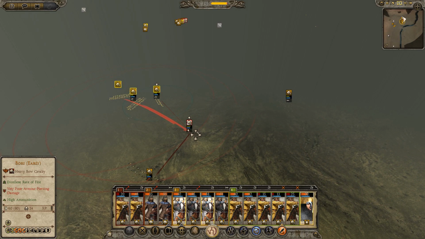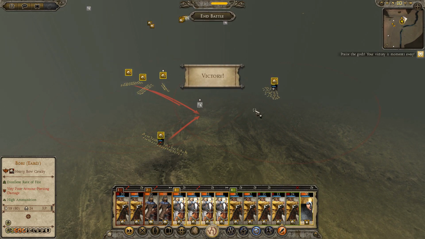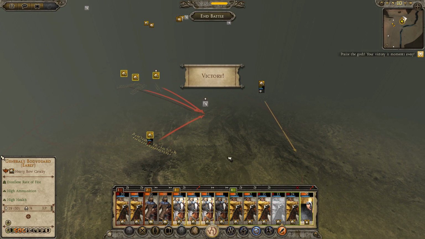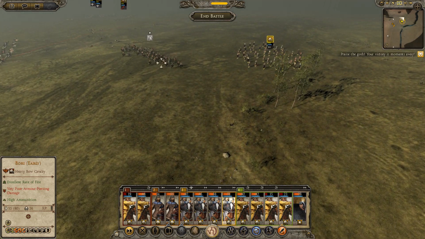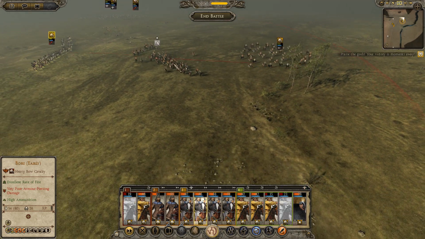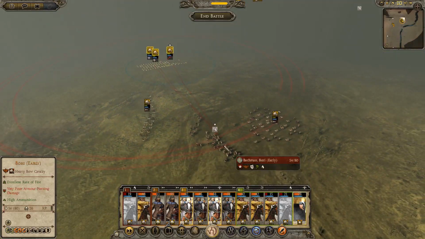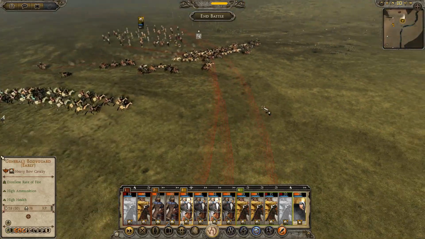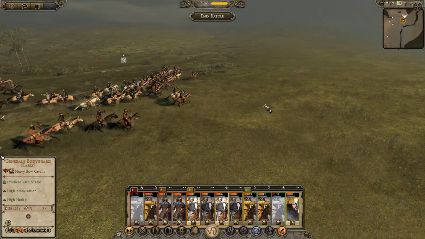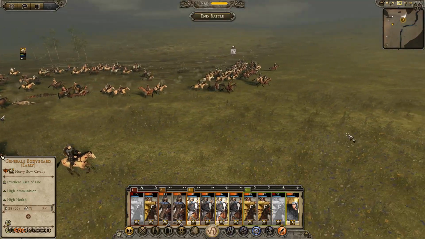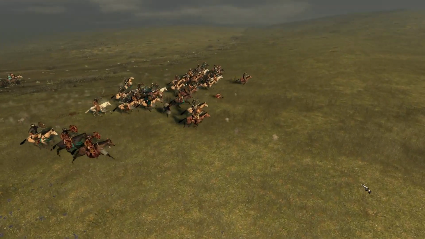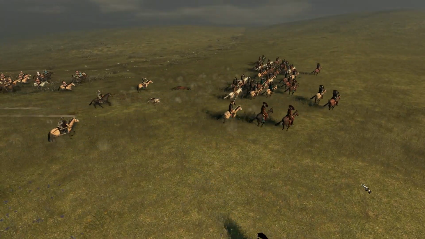But now this guy is completely surrounded. Let's try and kill. Intercept. See if we can get that general. I'm not 100% sure if we will, though. But thankfully, we have a victory with only 458 of our men remaining. Very, very close battle. I'll see you guys back on the campaign map.